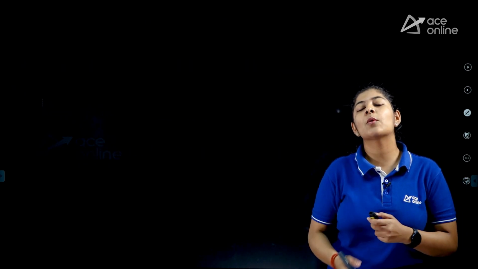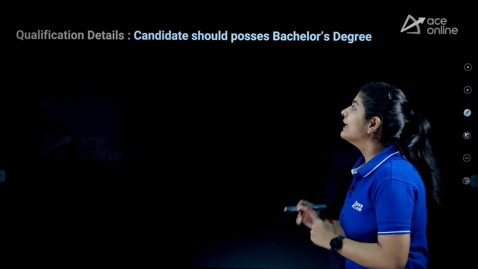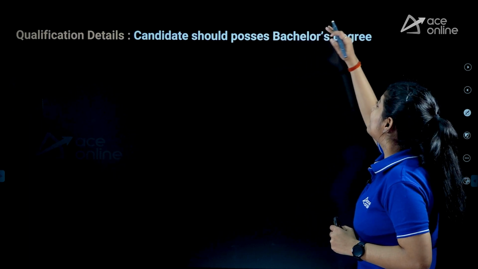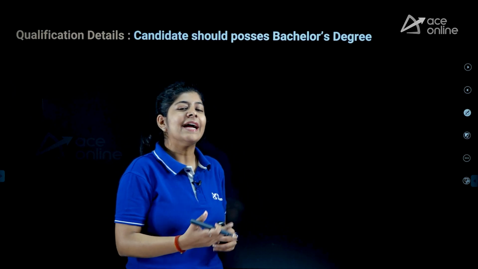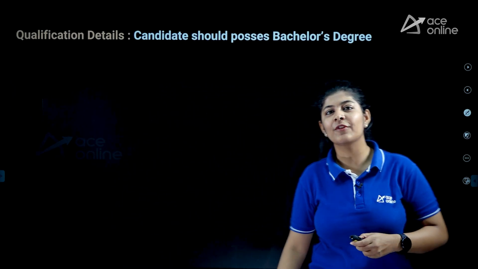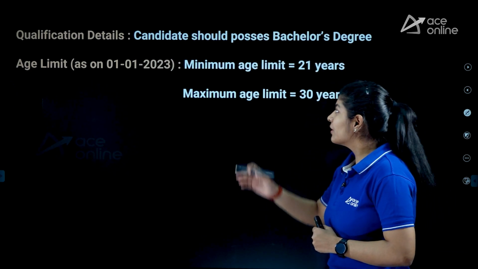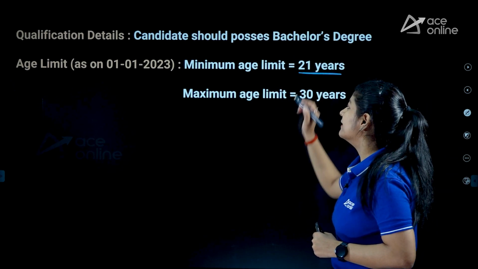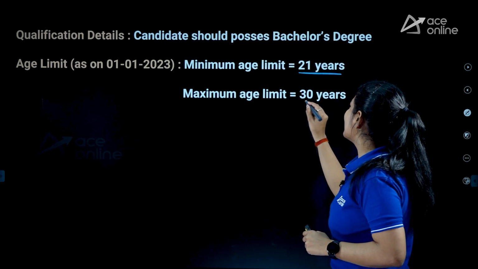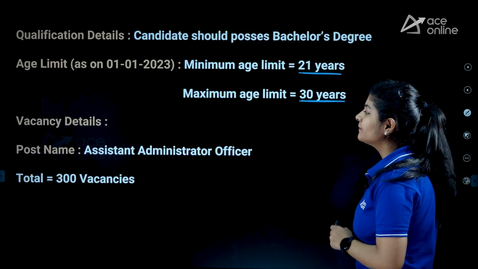Now let's discuss the qualification details, or the minimum qualification that you are required to apply for this particular job. Here the candidate should possess a bachelor degree. That means you should have done your graduation. After that only you are able to apply for this particular vacancy. Now, if we talk about the age limit, the minimum age limit for this particular profile is 21 years, whereas the maximum age limit is 30 years.